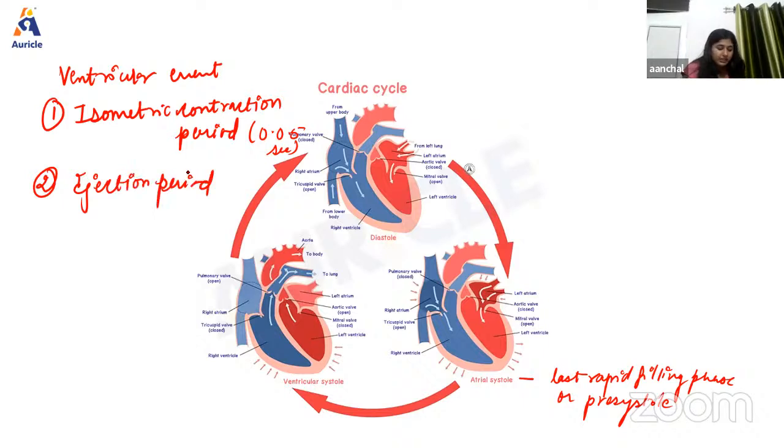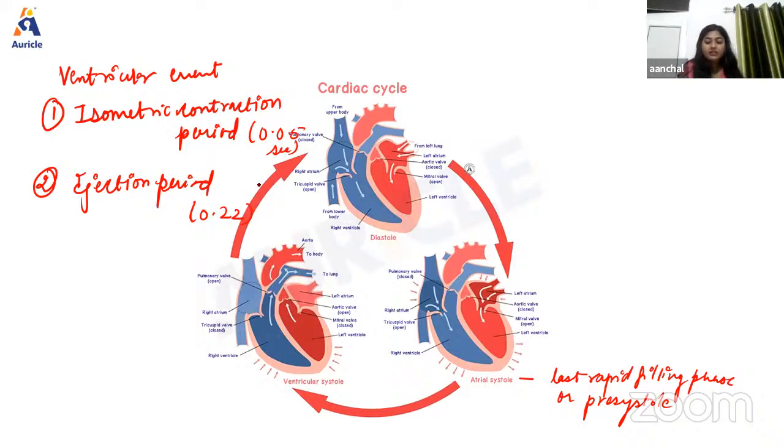Okay. Now, next we have another phase, that is the ejection period. So the ejection period is basically due to the opening of the semilunar valves and isotonic contraction of the ventricles, blood is ejected out of both the ventricles. Okay, that's why this period is also known as the ejection period. Okay, now talking about the duration, the duration is 0.22 seconds.